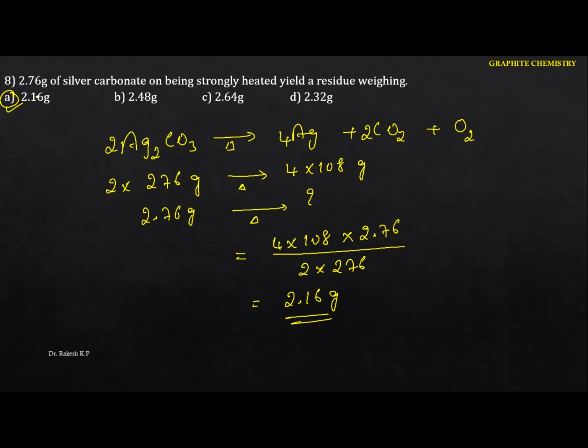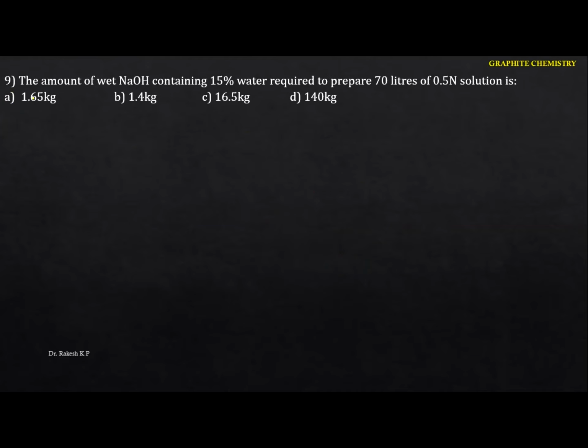So next question. The amount of wet sodium hydroxide containing 15% water required to prepare 70 liters of 0.5 normal solution is? Actually the sodium hydroxide given is not a pure one, because it contains 15% water. Let me calculate this one. Here they gave the normality, so we know the normality equation: normality equals W2 into 1000, where W2 stands for the mass of the solute, divided by the equivalent weight.